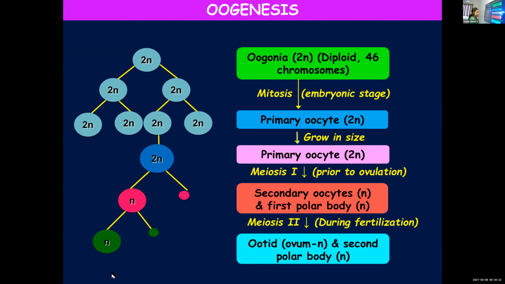That will be completed at the time of fertilization, which will result in the formation of ovum and the second polar body. Secondary oocyte also, you call it ovum. Further, the second meiotic division will get transformed into ootid, which is also known as ovum. It's having a haploid number of chromosomes, and the second polar body will be formed.